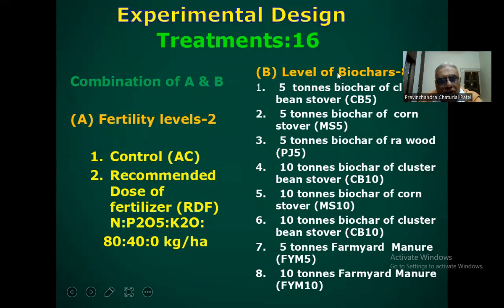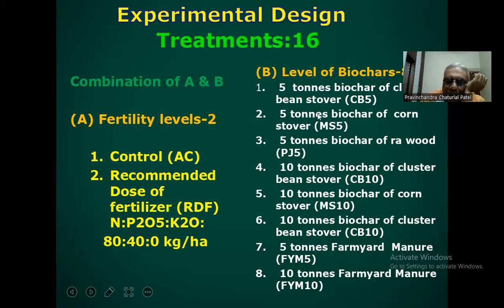There are totally 16 treatments. For fertilizer level, there are two: absolute control and the recommended dose of fertilizer for maize, 80-40 kg NPK per hectare. Then there will be 8 levels of biochar: 5 tons of cluster bean stover biochar, 5 tons of corn stover biochar, 5 tons of Prosopis wood biochar.